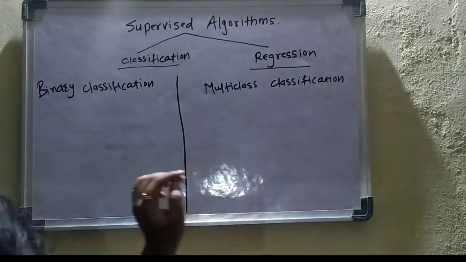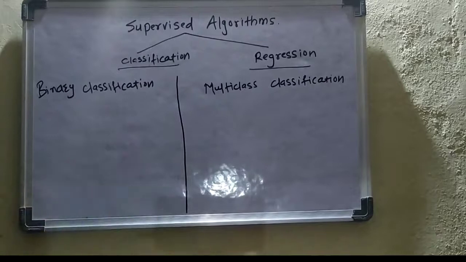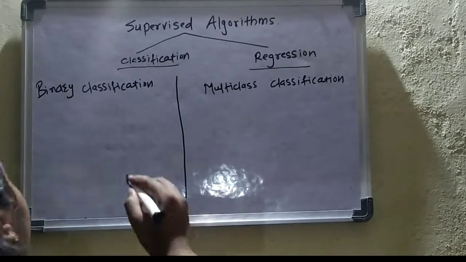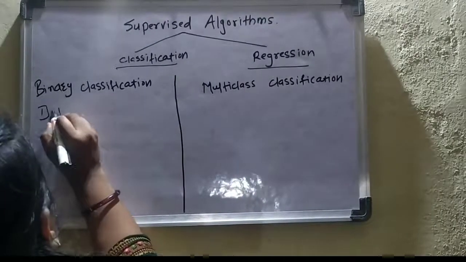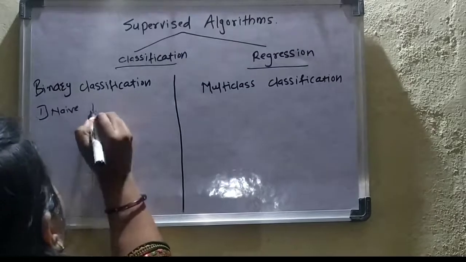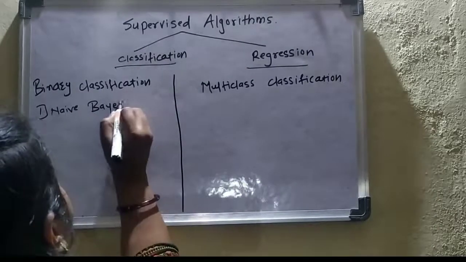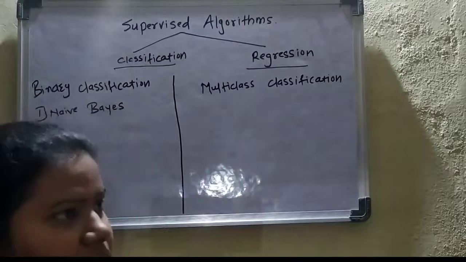So we will see what are the different algorithms that come under the binary classification. The first one is the Naive Bayes algorithm. Naive Bayes algorithm is the widely used algorithm. It is also called Bayesian theorem.